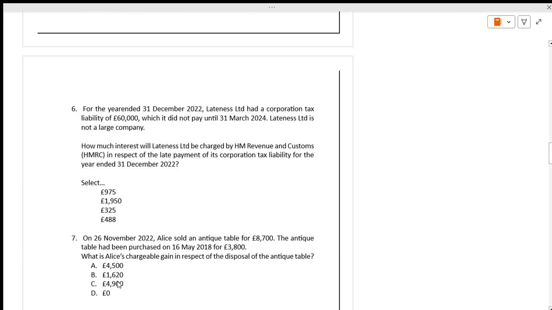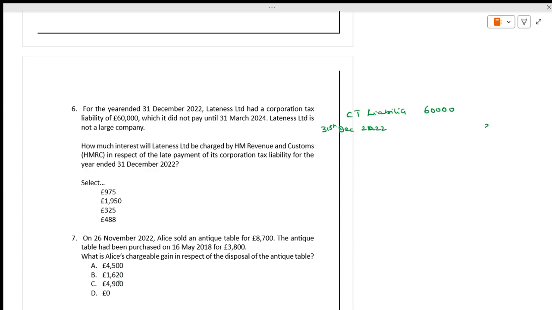Now, for the year ended, Lateness Limited has a corporation tax liability. How much? It is 60,000. Fine. Which it did not pay until 31st March. See, the dates are important. 31st December 2022.